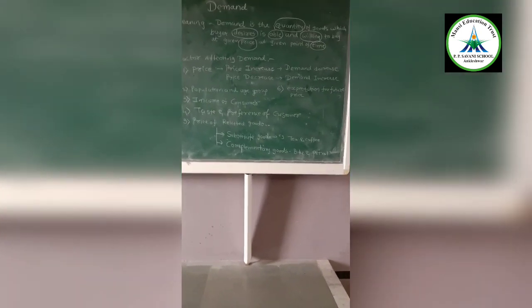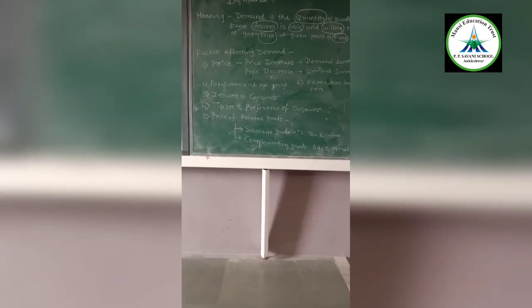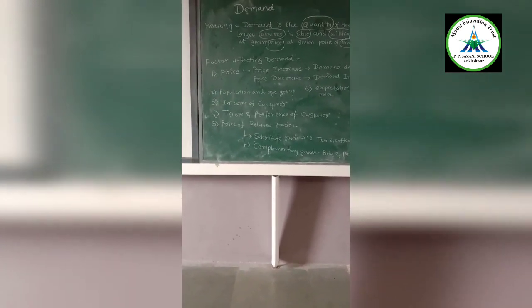Next is price of related goods. How does the price of related goods affect the demand? See, tea and coffee are alternates. A substitute product means an alternate which can be used in place of the other. So if the price of the related good decreases, then the demand will decrease for the good which has the higher price. So if the price of tea is high, people will prefer coffee. Okay, and if the price of coffee is high, then people will prefer tea. Thus, this is a substitute product.